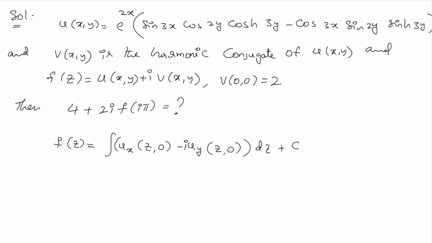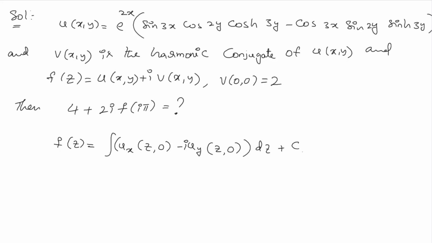So whenever we have a harmonic function u, we can find many analytic functions with u as the real part or imaginary part. Since u is given as this function, we can find an analytic function f(z) like this, but it need not be unique.